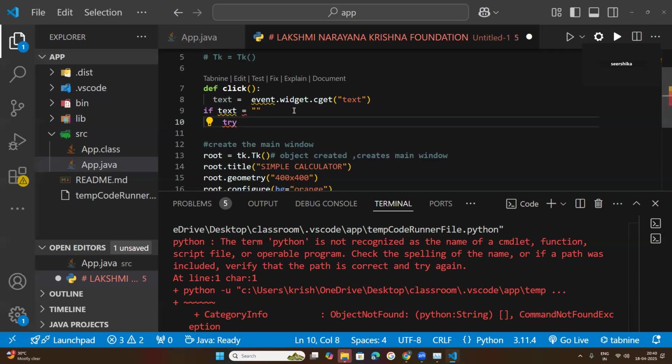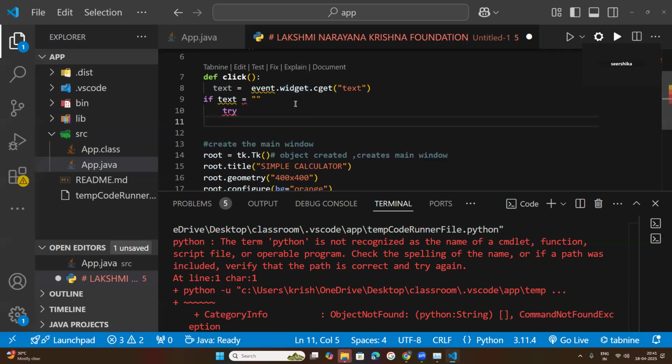I hope that in the previous classes I have explained all the try and except blocks. In Java it is called try and catch blocks. They are part of your exceptions. Now under this try block, the code I am writing here is: result is equal to eval.